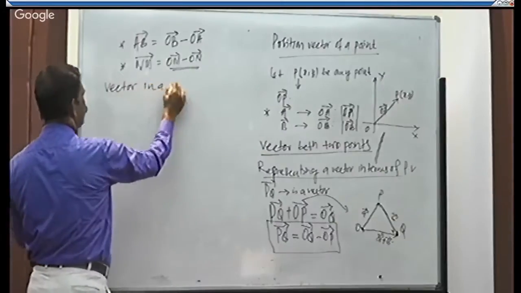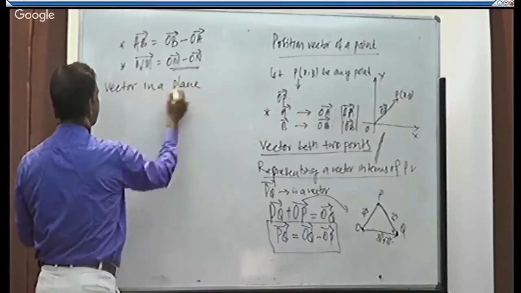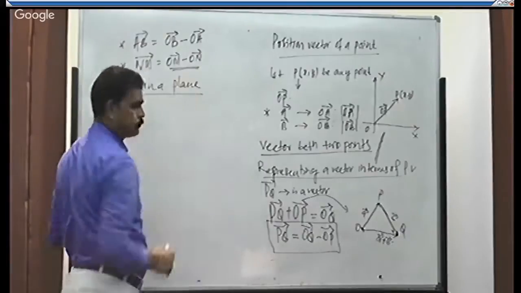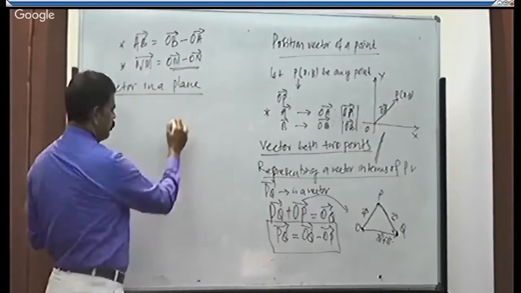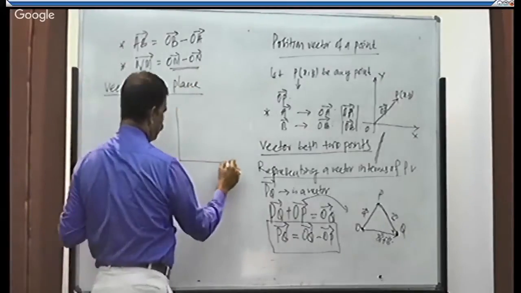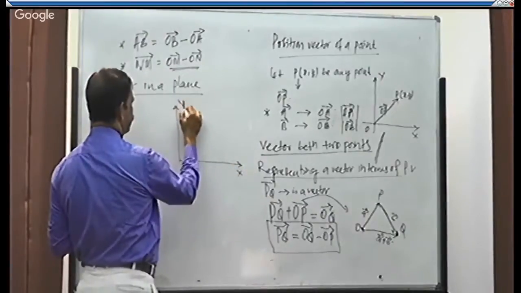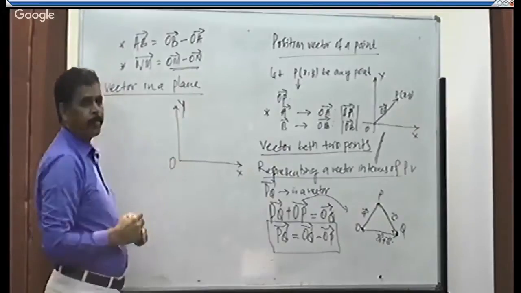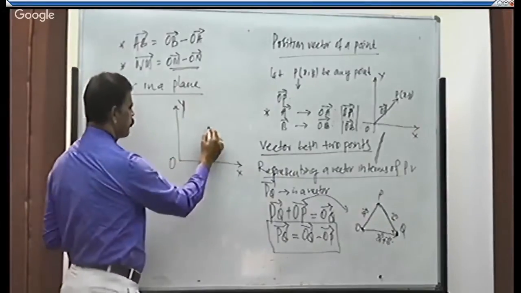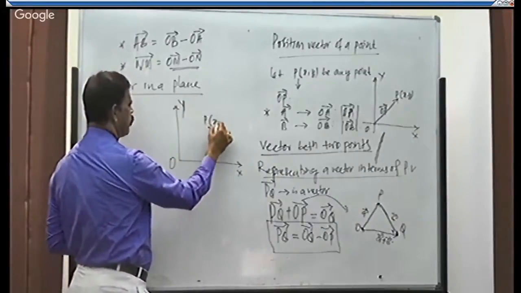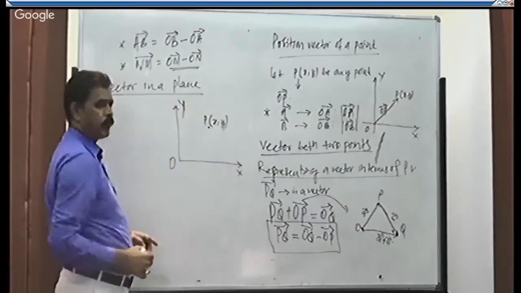Vector in a plane. So we have explained the XY plane. Take a point P whose coordinates are x, y.